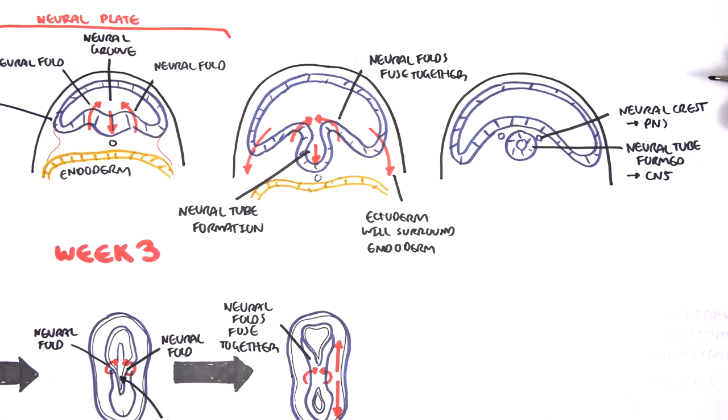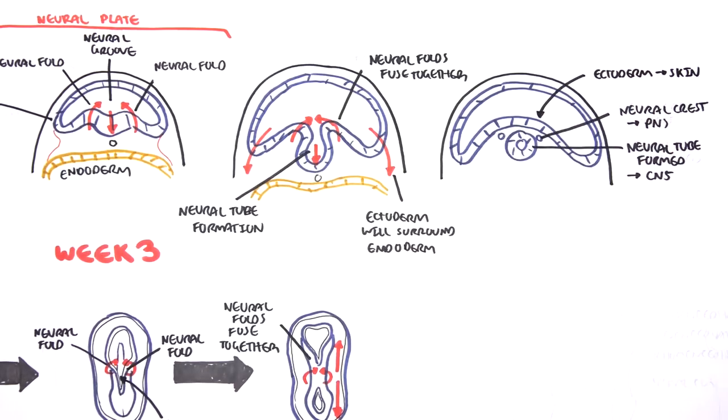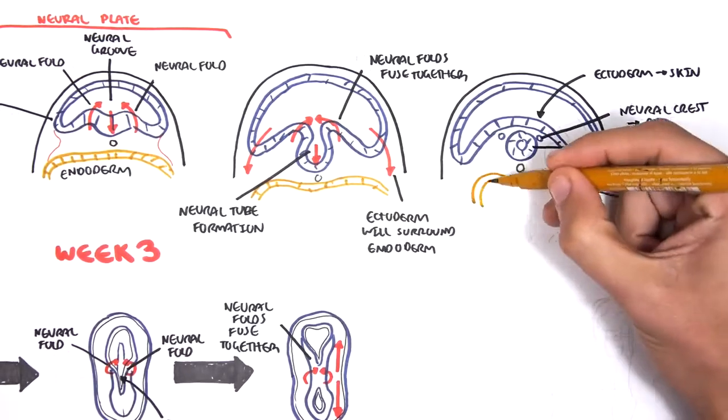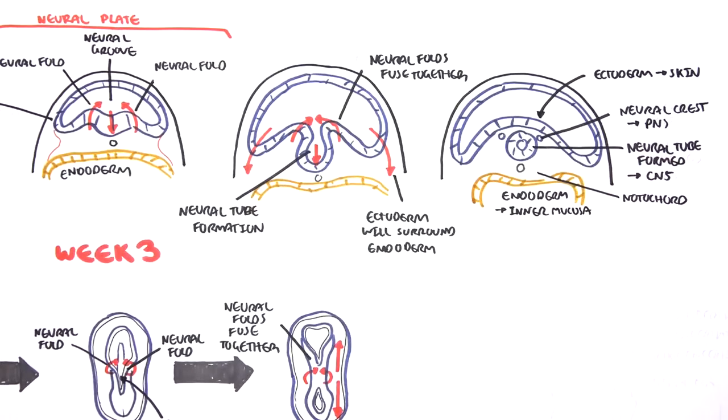Of course, the remaining ectoderm will form the skin. Here is the notochord, which stimulates the whole neurulation process. Here is the endoderm, which will form the inner mucosal lining of the gut and airway.